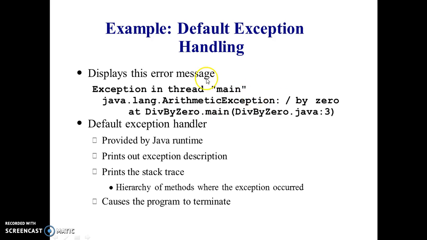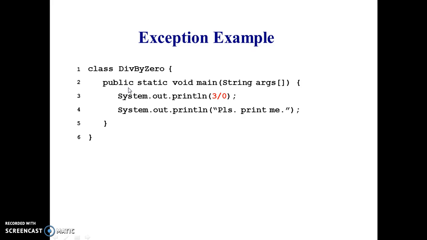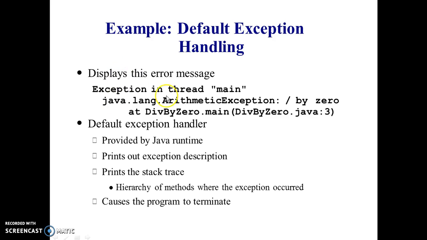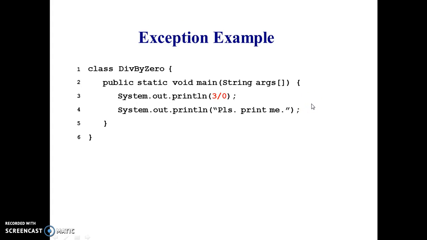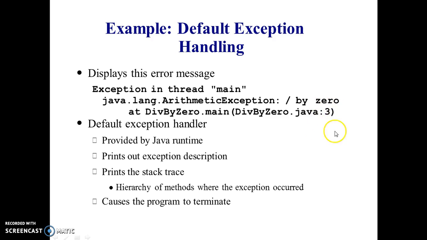Here it is a class. When we execute that previous program, it generates an error at the execution time, not at the compile time. When we execute using the Java interpreter, it will generate this error, and we say it is an exception. It is at line number 3, and it shows that line number and the program name, Divide by 0.java.